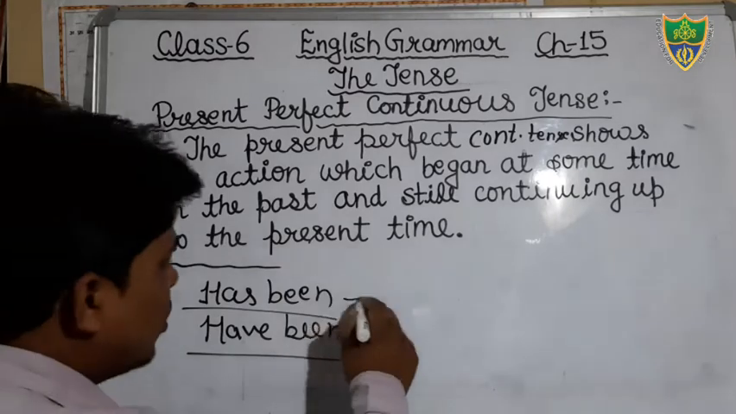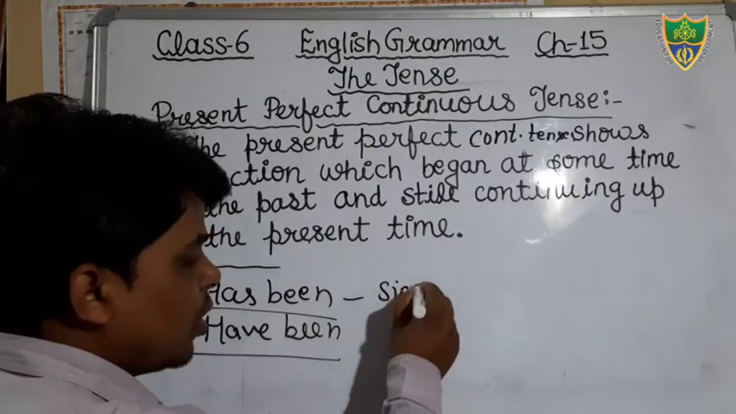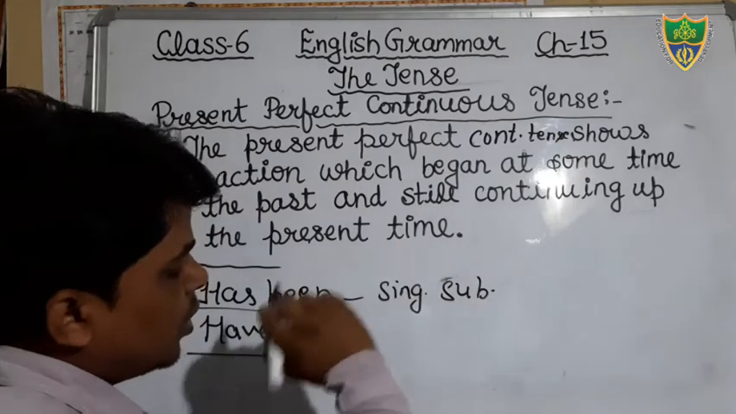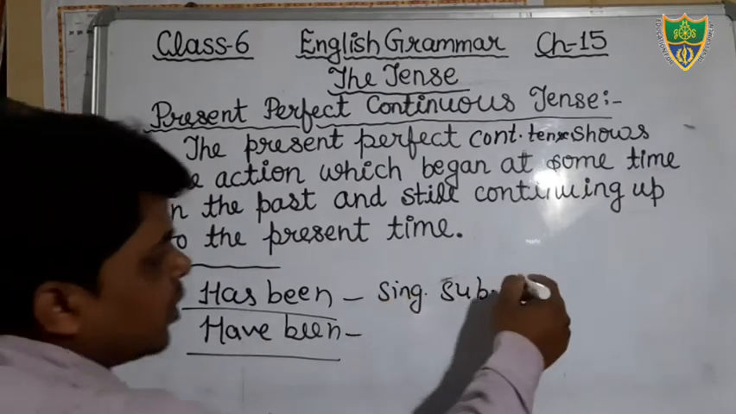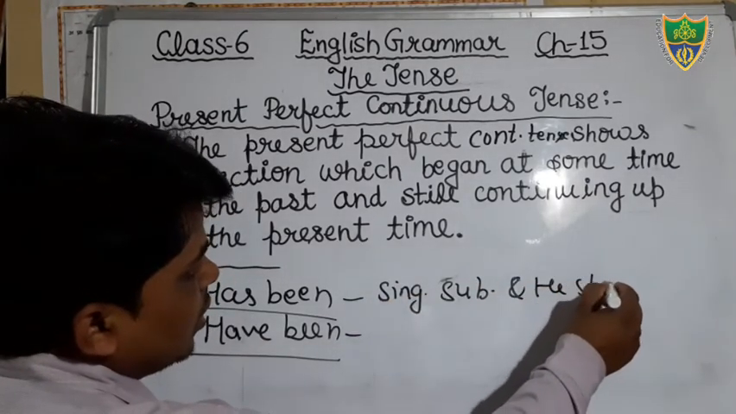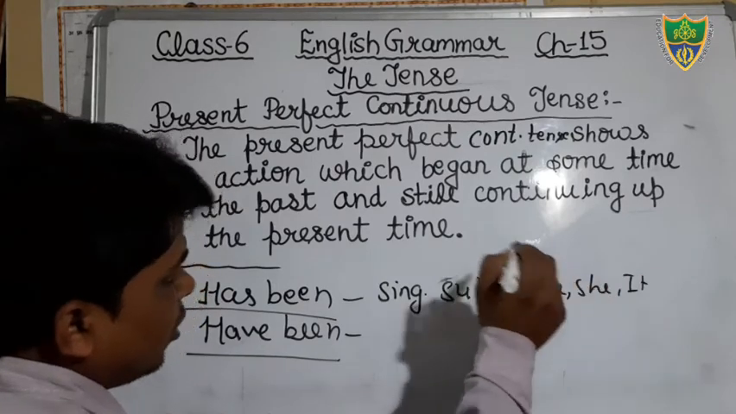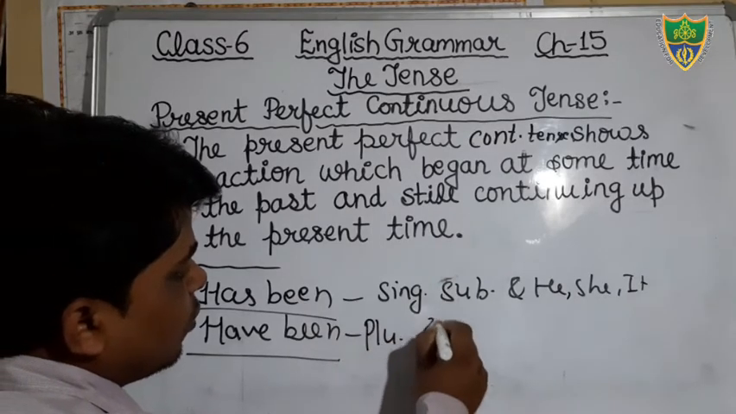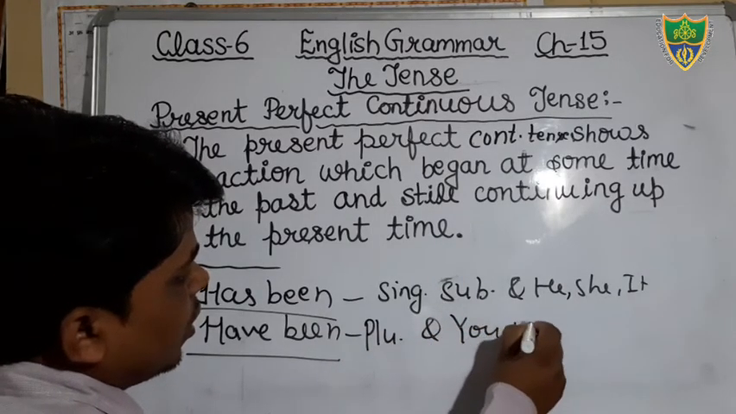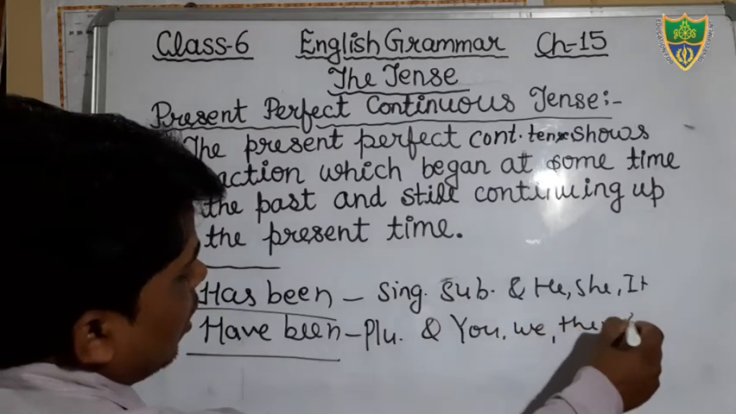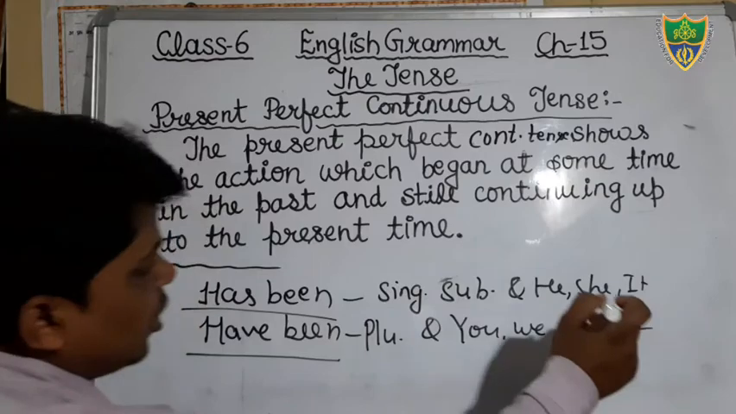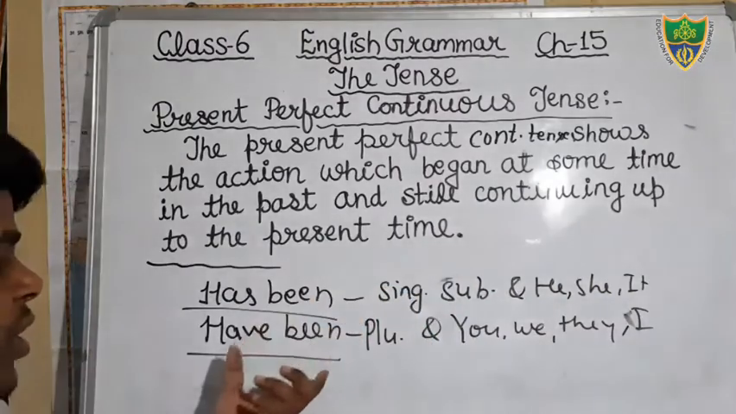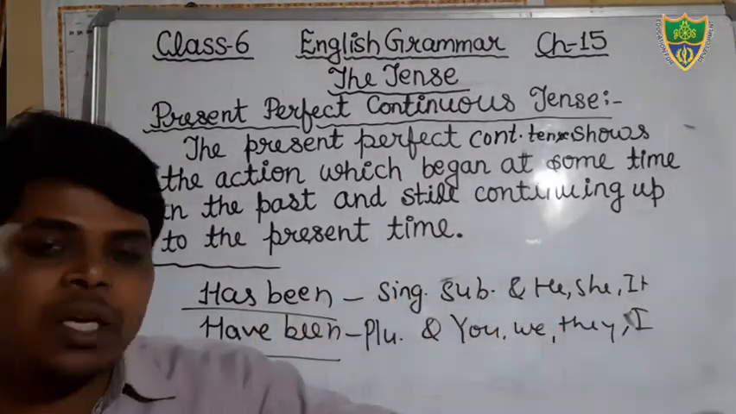You see, we use has been with a singular subject. No need to write, only try to understand. Singular subjects are he, she, it. And we use have been with the plural subject. Plural subjects are you, we, they, and I. Just see, we use has been with the singular subject he, she, it, and we use have been with the plural subject you, we, they, and I.